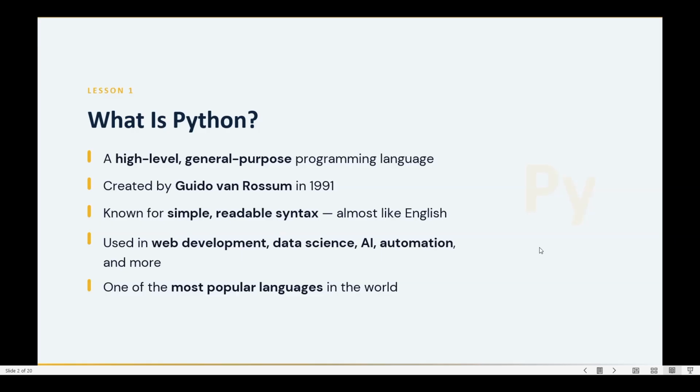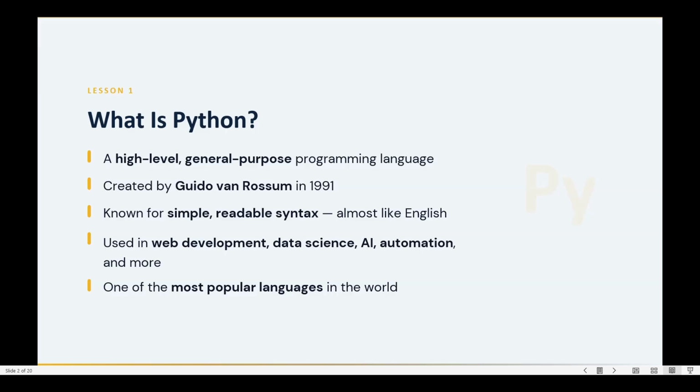If we move to the next slide, what is Python? Python is a high level and general purpose programming language which is used by everyone for building games. It is also used in AI. It is also used in automation. It is used everywhere. In the world, you can see that Python is being used everywhere, in daily life examples also.